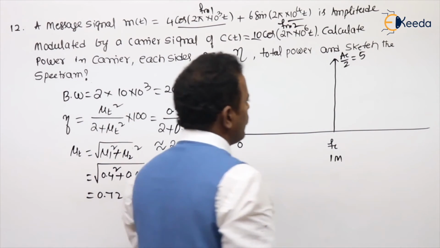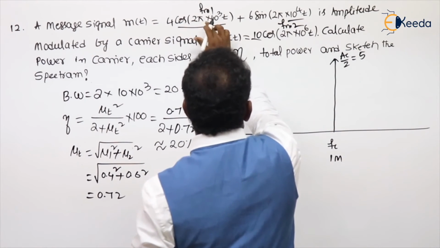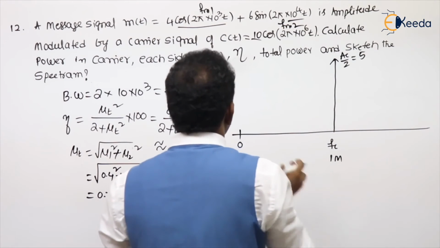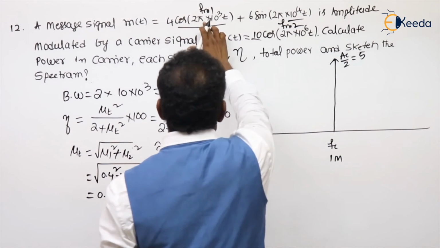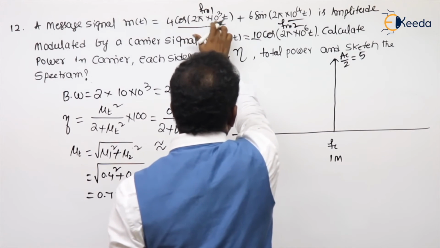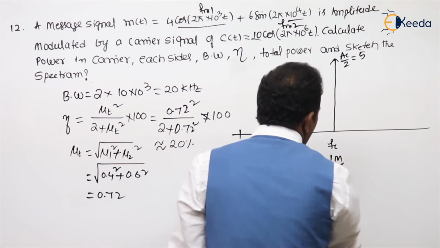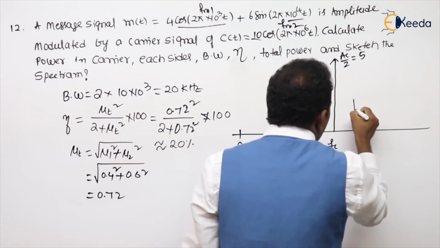Next, upper side band 1. FM1 is less when compared to FM2. Try to understand. FC plus FM1. What is the FM value? 1 kilo. The 2 pi cancel because this is omega value. So this is 1000 kilo, 1001 kilo here.